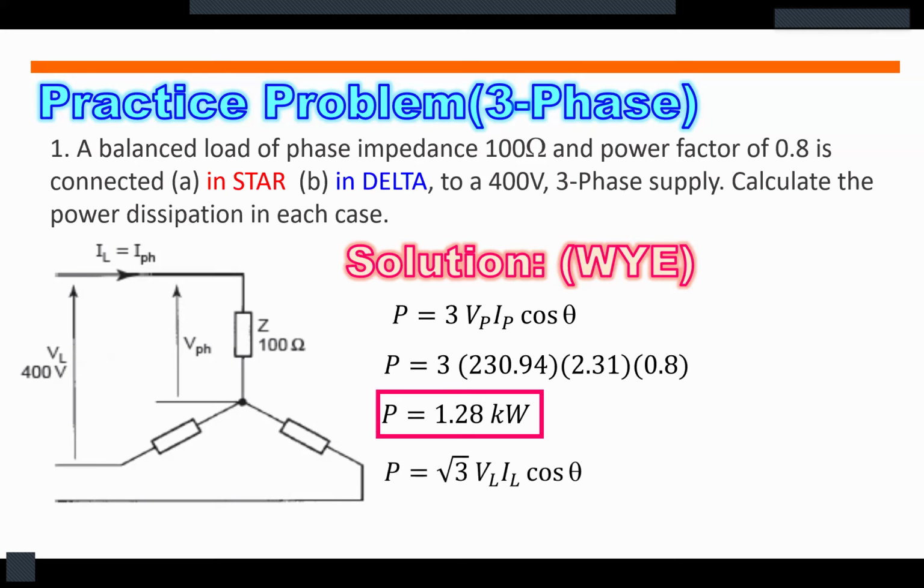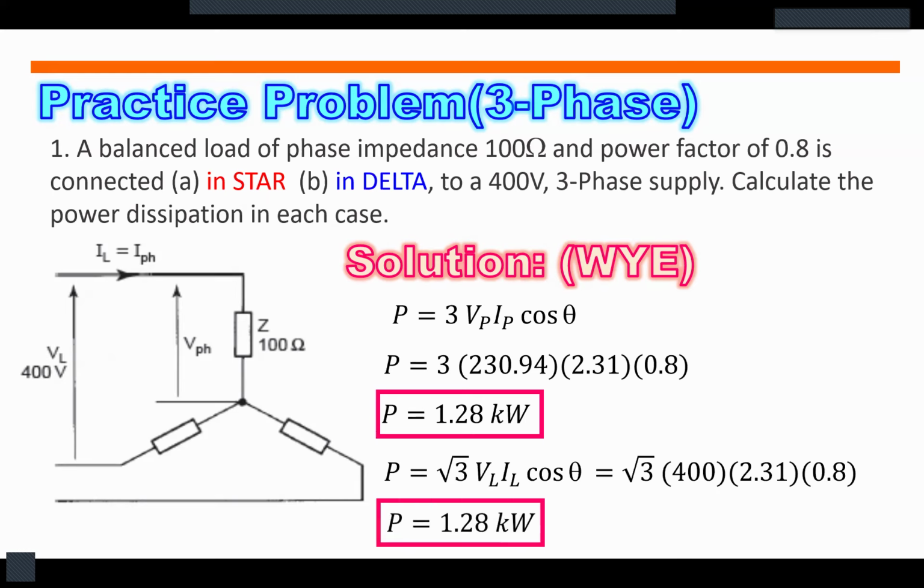So if we want to use the line quantities, for power, that will be power is equal to square root of 3 times line voltage multiplied by the line current multiplied by the cosine theta. So that is square root of 3 multiplied by 400 multiplied by 2.31 multiplied by 0.8, and we will arrive with the same answer of 1.28 kilowatts.